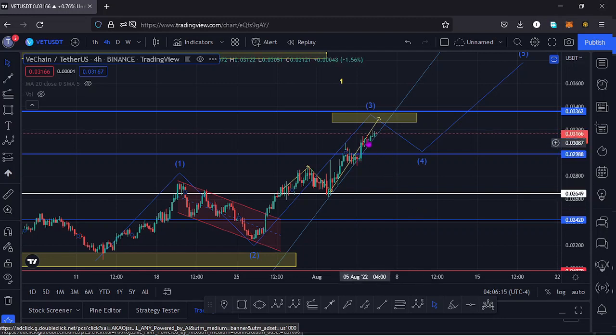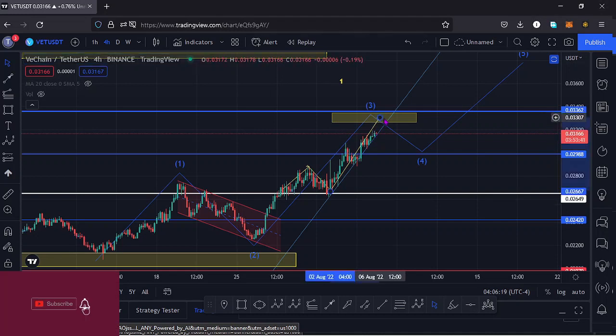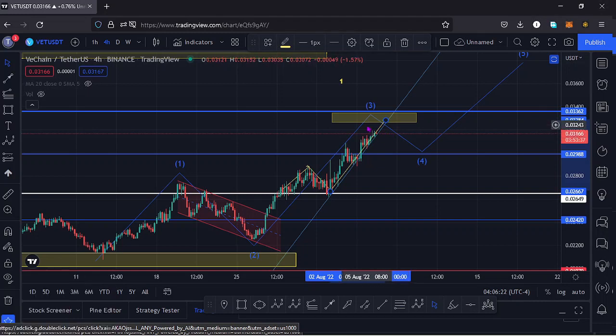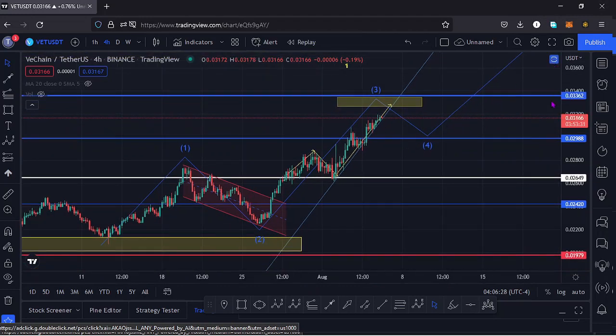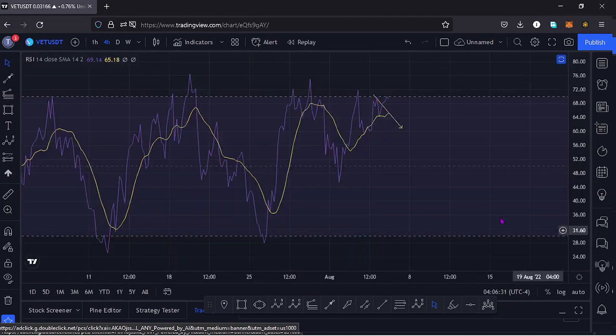And it's also possible that we might not continue pushing to the upper side to get into this target area. We might have a little bit of a consolidation here before we get into that area, so let's watch out on that. And if I also take a look at the indicators here on the RSI, we are trading at around the 69 mark, and that would mean we are just about to get into the overbought region, and that would mean we don't have much of room for us to continue pushing the price of Vechain to the upper side.